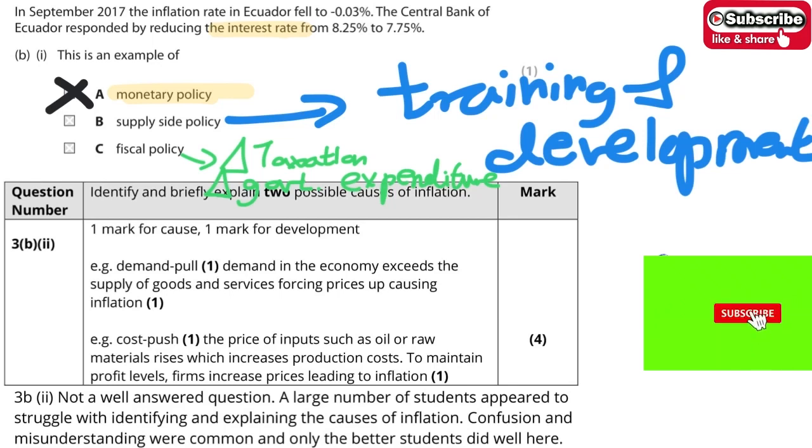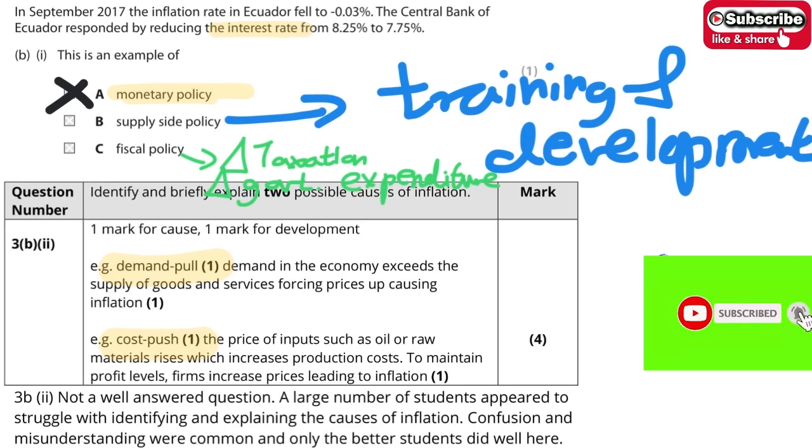So let's move on to B2. For B2, we have to talk about two possible causes of inflation. That's very, very easy. It would be demand-pull and cost-push reasons. Okay, so these two reasons, please again memorize them.